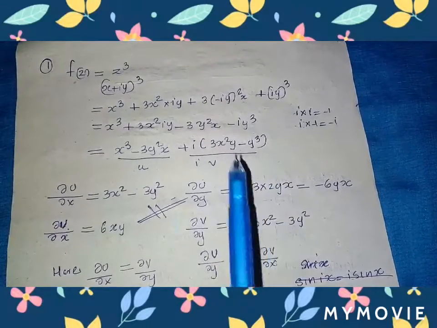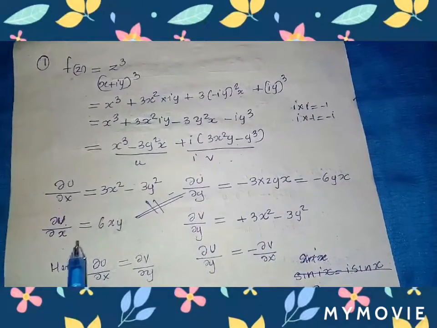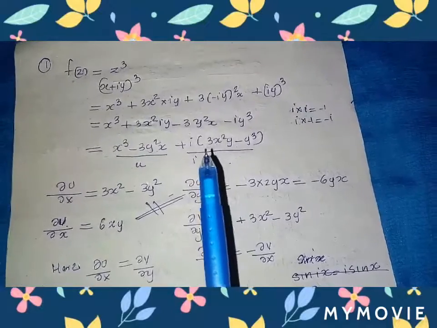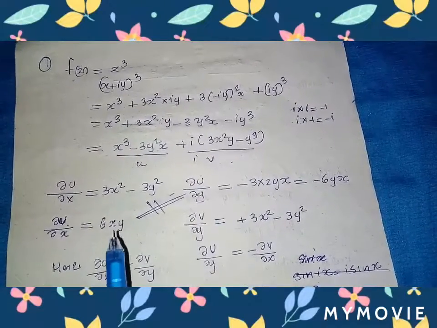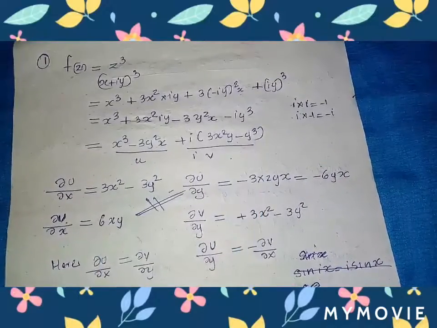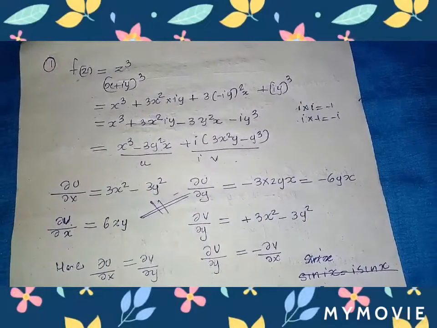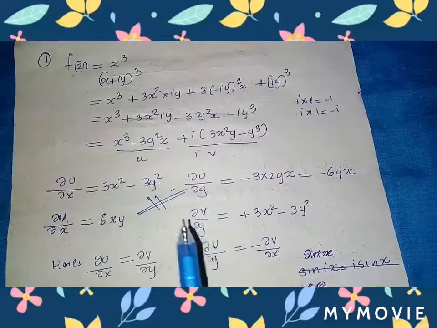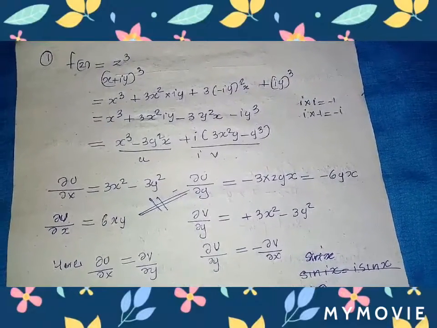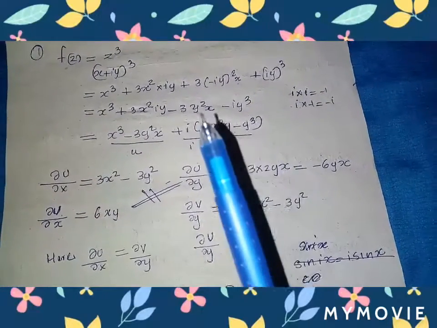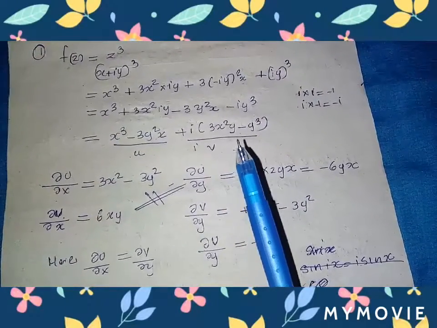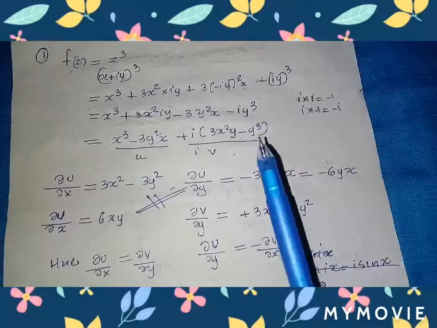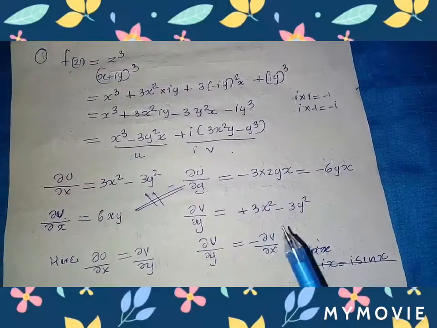For the imaginary part, we differentiate with respect to x: 3 into x square differentiation is 2x, so 6 x y, and here y cube, so there is no differentiation with respect to x. Next we find dou v by dou y, that is with respect to y differentiation, that is 3 x square minus 3 y square is the answer.